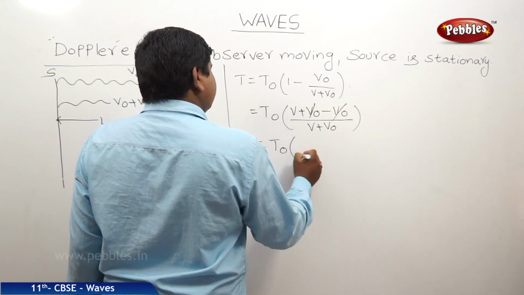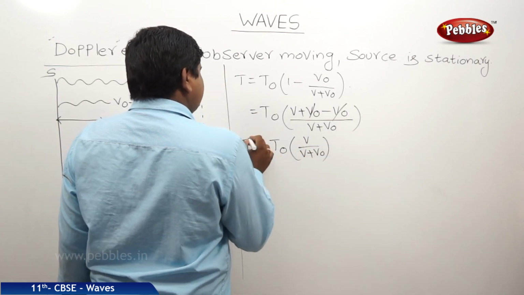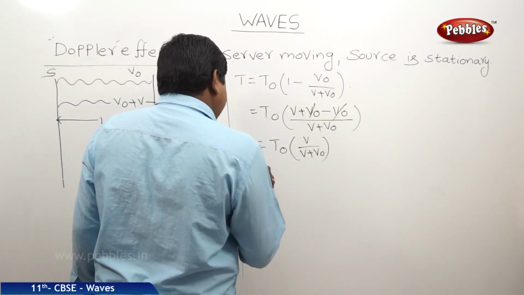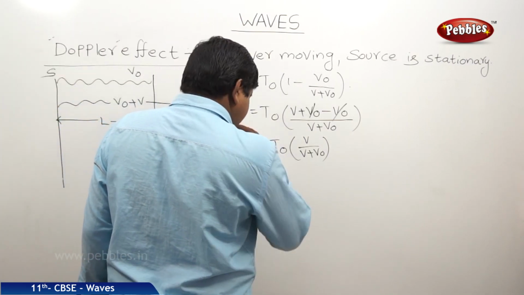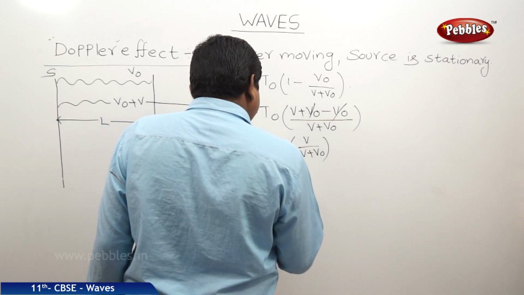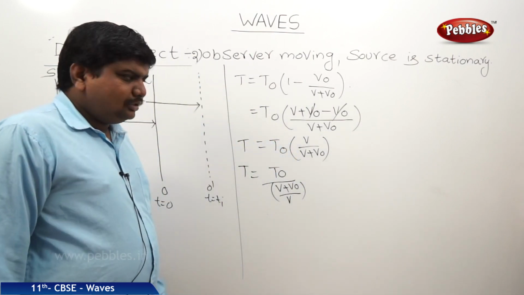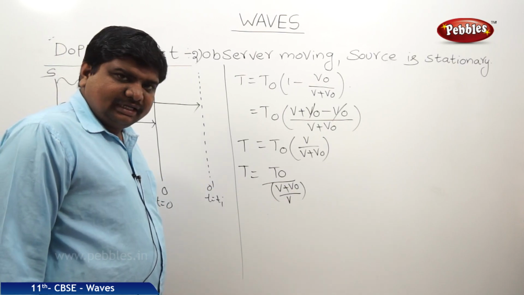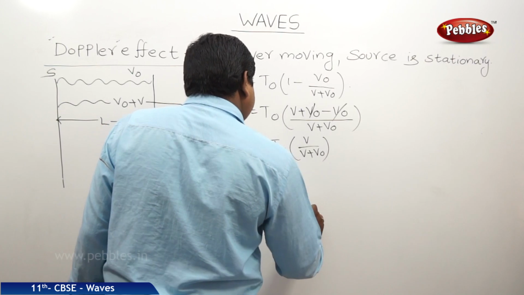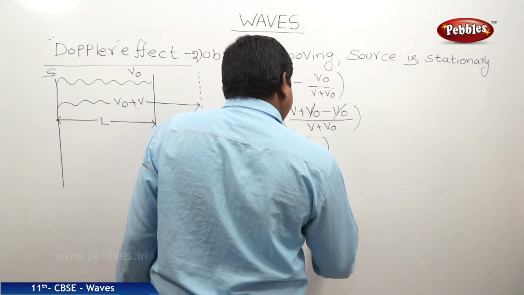Therefore, T0 into V by V plus V0 is equal to T. So T is equal to T0 by V plus V0 by V, which can be written as T is equal to T0 into V plus V0 by V whole power minus 1.